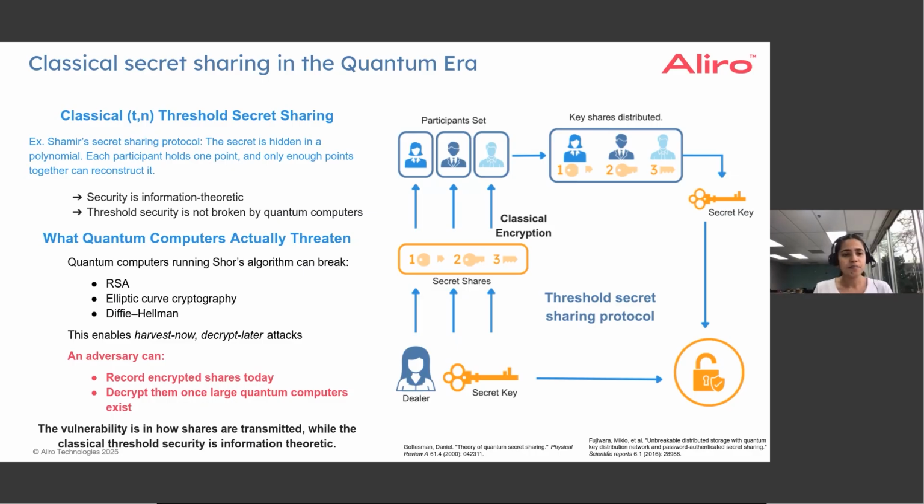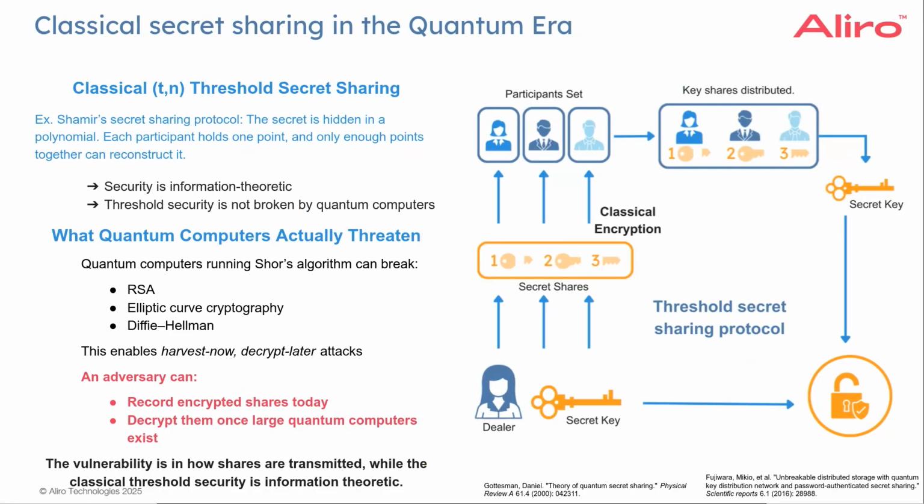Let's consider a particular classical secret sharing protocol and see where the vulnerability really lies in the quantum era. One example of a secret sharing protocol is the Shamir secret sharing protocol. In this case, the secret is hidden in a polynomial such that each participant holds one or a few points on that polynomial, and only if enough points are put together can you reconstruct the polynomial.